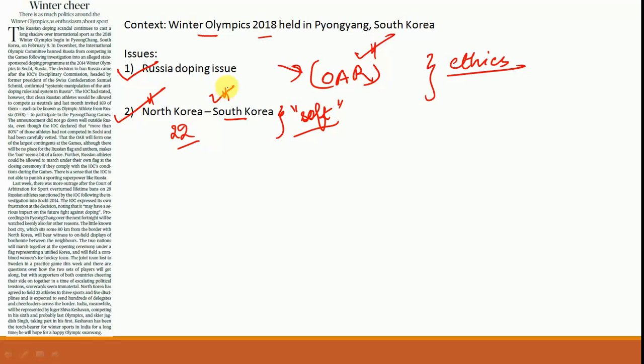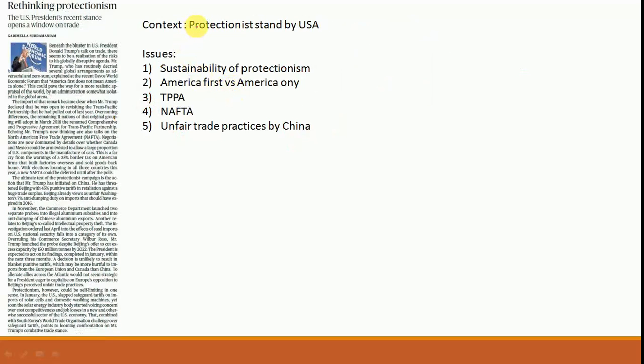Now coming to the next article, rethinking protectionism. Now the context here is about the protectionist stand which has been taken by the United States of America. The policy that America follows is that of America first. So that is the entire context. Now some important issues are what has been analyzed here.